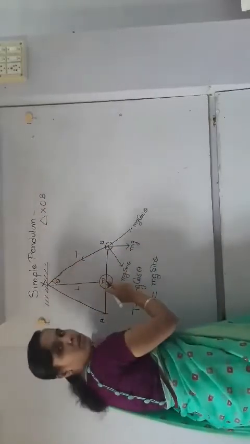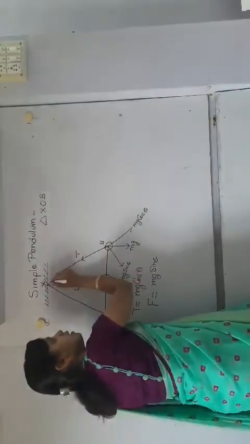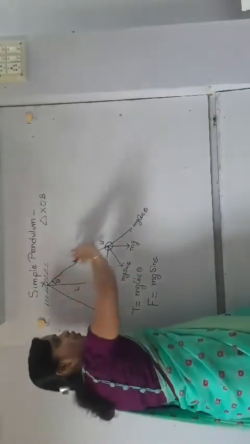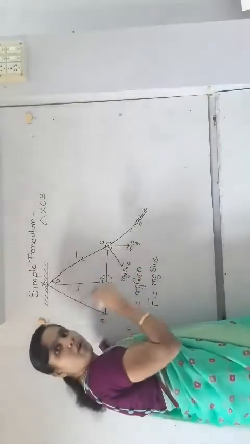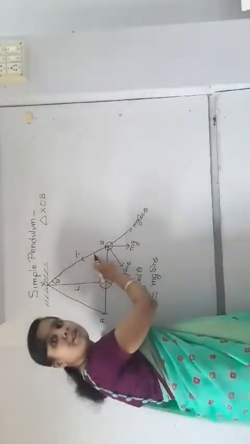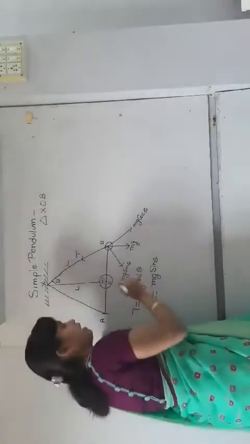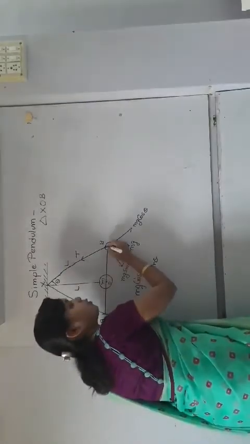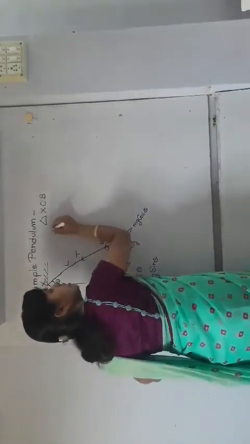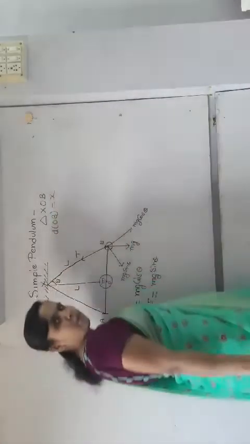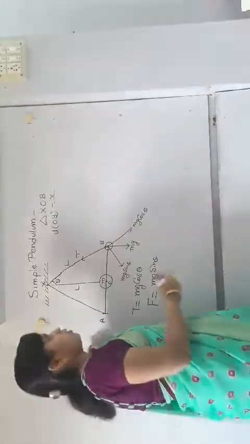The length of this XB is also L, because it is an inextensible string, so the length is as it is. And suppose the distance from O to B is equal to x. Okay, that is the amplitude.